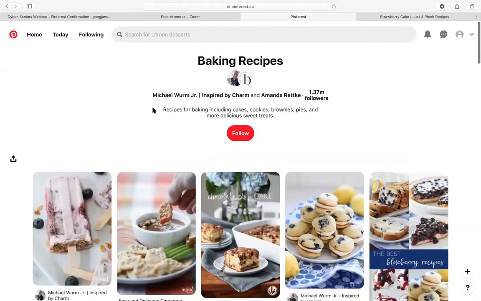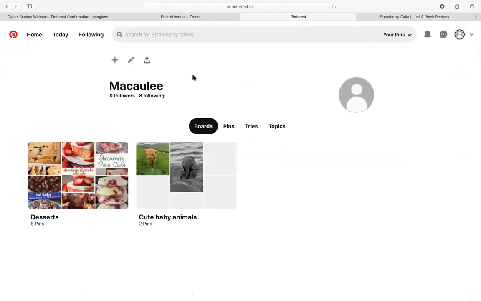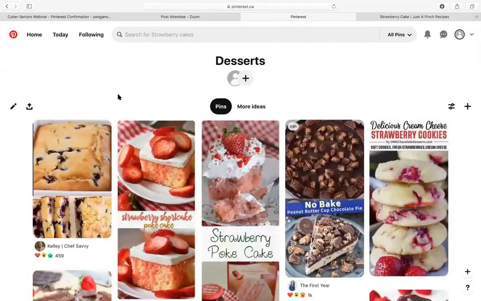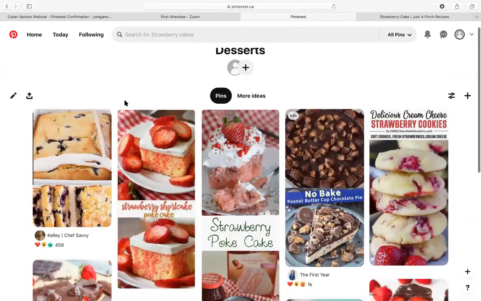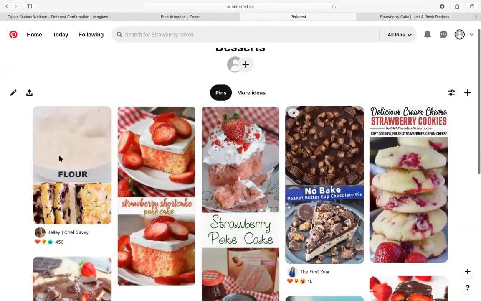And yes. And then let's go to our profile section to see. All right, so this is a pre-made one, and this is also our cute baby animals one. So we can go to this one. It has a little bit more pins. So we have desserts in here. And let's say we don't want lemon blueberry bread anymore in here.